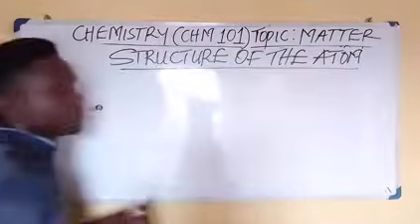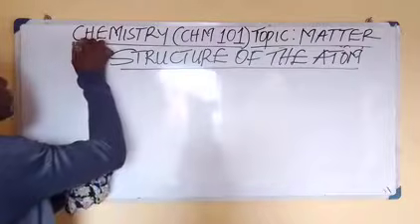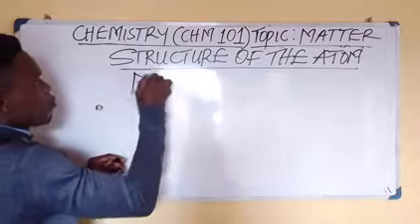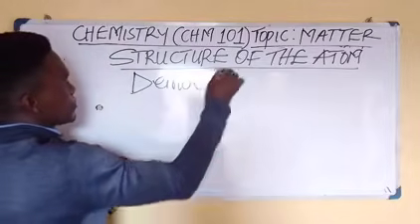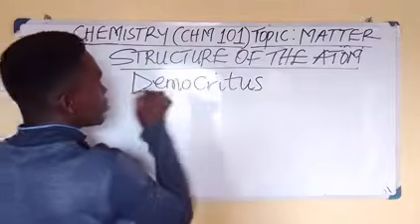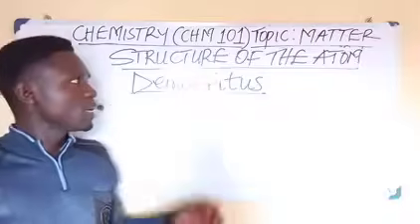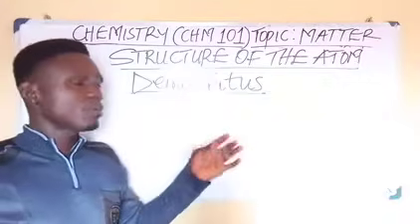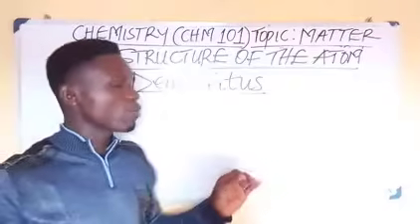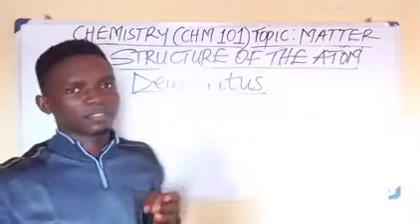Structure of the atom. Now, who was the first person to describe the atom? The first person to describe the atom was Democritus. He was known as the first atomist. So Democritus was the first person to describe the atom. He said the atom is the smallest indivisible part of an element that cannot be divided.